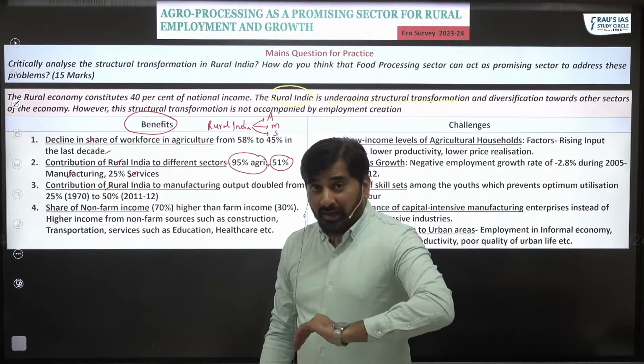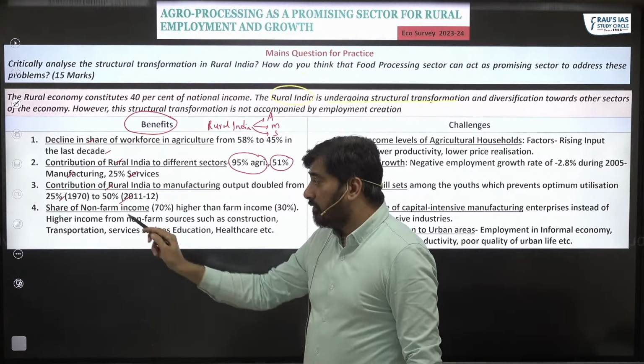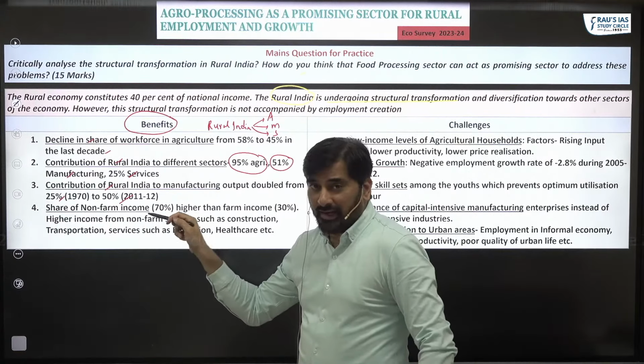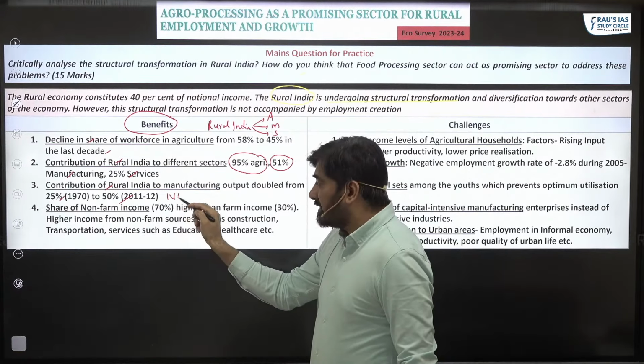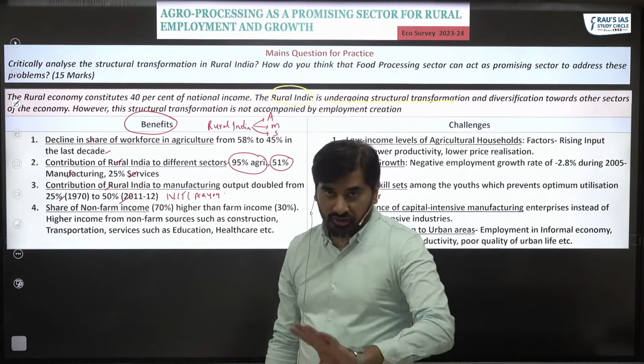Contribution of rural India to manufacturing has doubled from 25% in 1970 to 50% in the year 2011-12, and this has been highlighted by Niti Aayog. It's an official report.